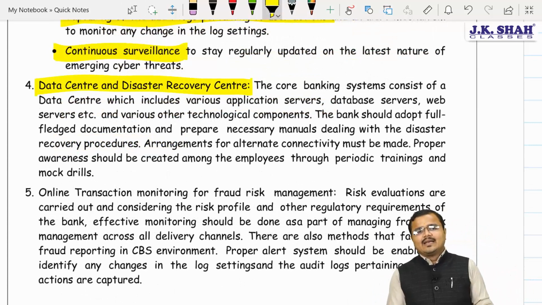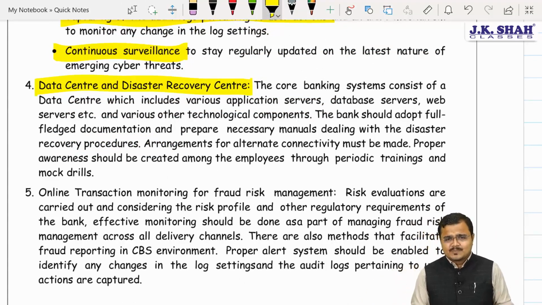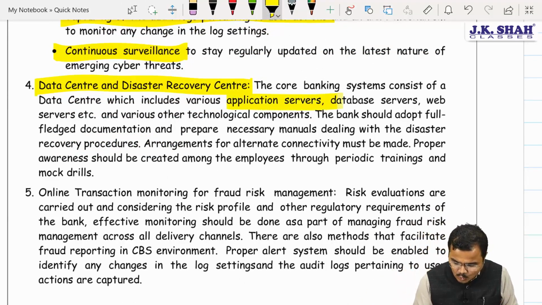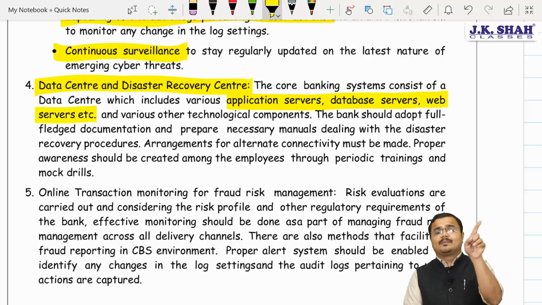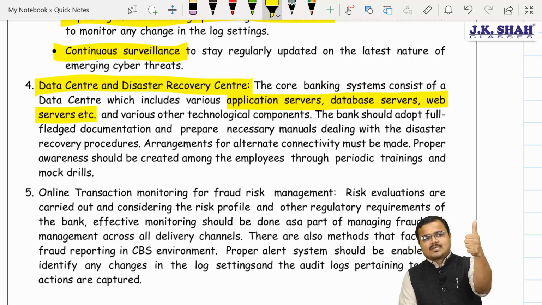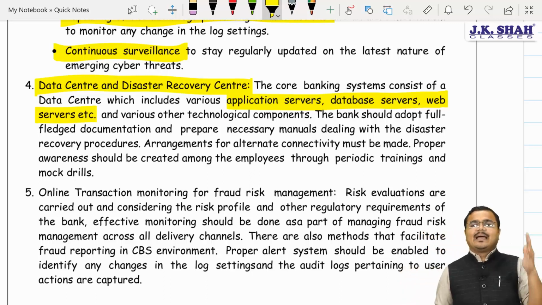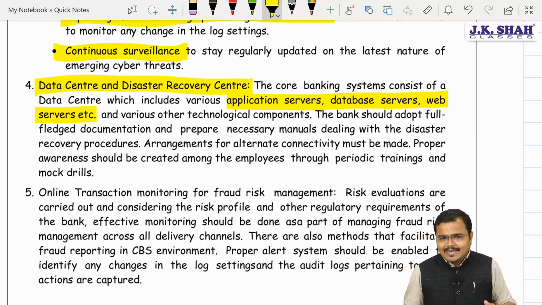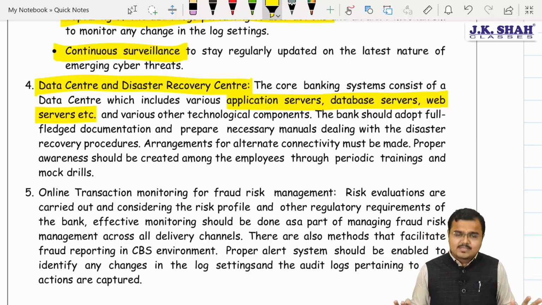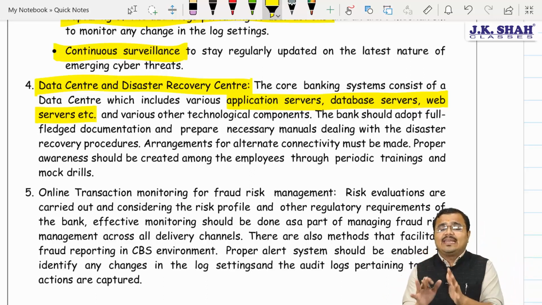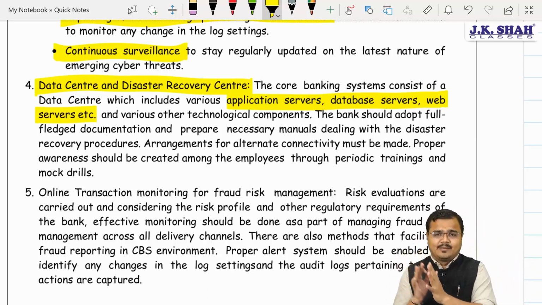Third one, data center and the disaster recovery centers. These are very clear. Backup, strong backup must be needed. We need to ensure that all these servers at the data center, because what does data center mean? Data center refers to the place where all the servers are kept. So whether it is an application server, a web server, a proxy server, an internet banking database server, an internet banking channel server, or an ATM channel server, all servers must be kept in a very, very strong and effective manner.